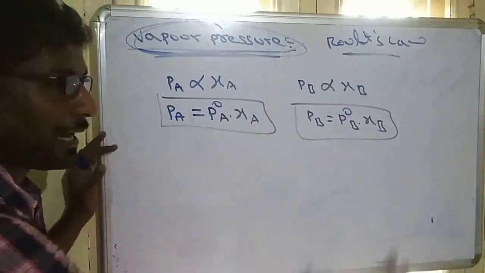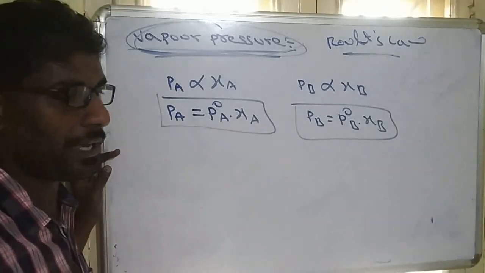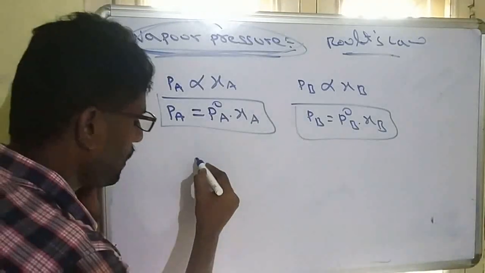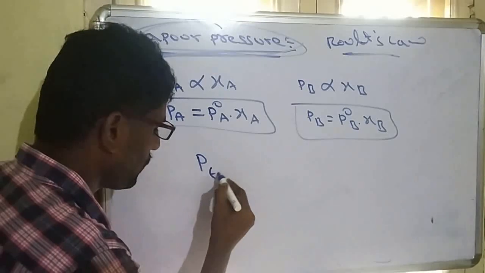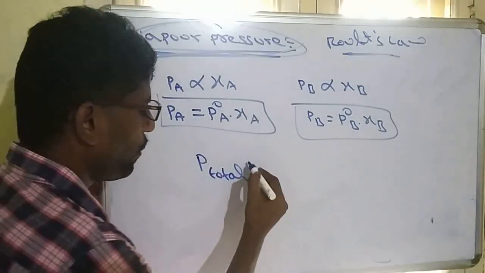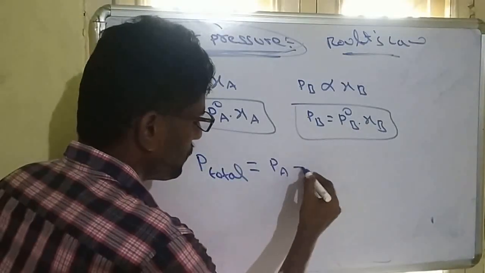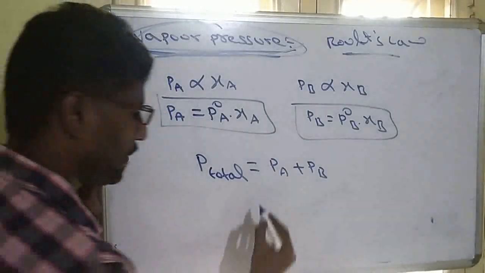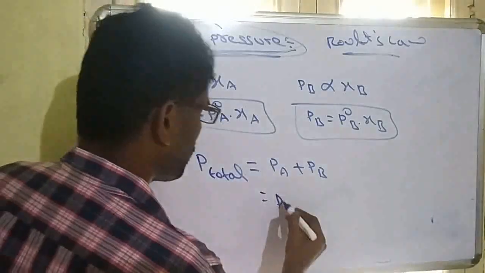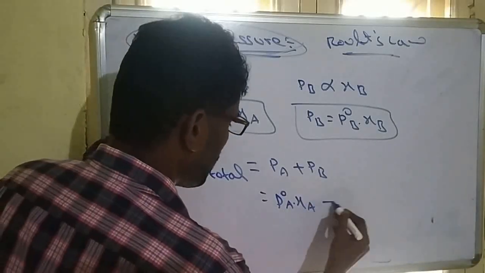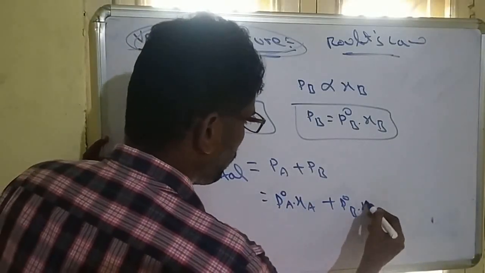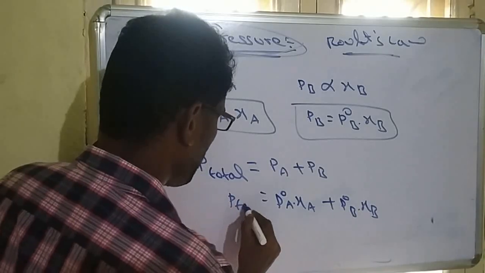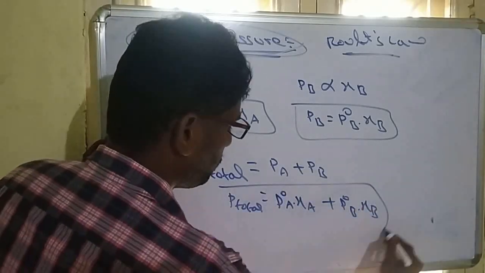Now, according to Dalton's law, in the gaseous state, you know Dalton's law. Dalton's law says that the total pressure is always equal to the sum of partial pressures, PA plus PB. So that means P naught A into XA plus P naught B into XB. So this will be the P total.